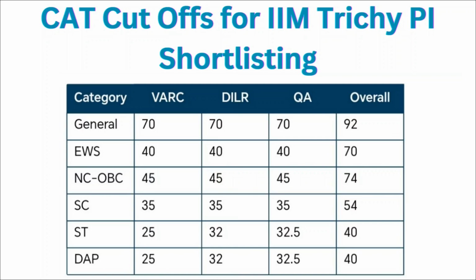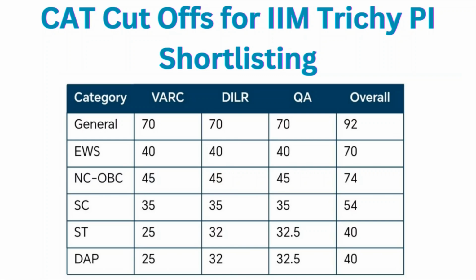For NCOBC, it is 45 percentile for the VRC, DILR and quantitative ability section, and overall you should have 74 percentile or more than that in your CAT entrance examination. For SC category, it is 35 percentile for the VRC, DILR and quantitative ability section, and overall you should have 54 percentile or more than that in your CAT entrance examination. For ST and DAP, it is 25 percentile for the VRC, DILR and quantitative ability section, and overall you should have 40 percentile or more than that in your CAT entrance examination.